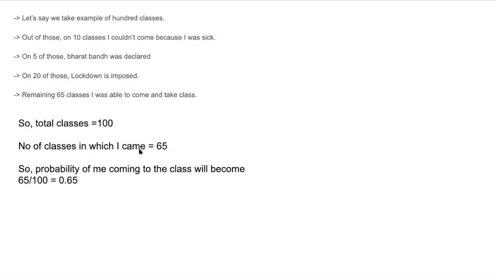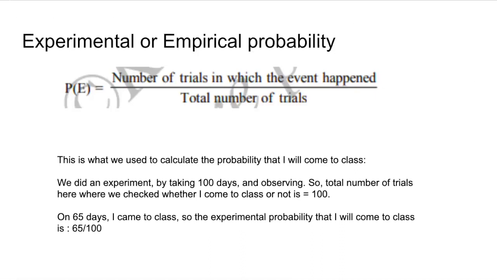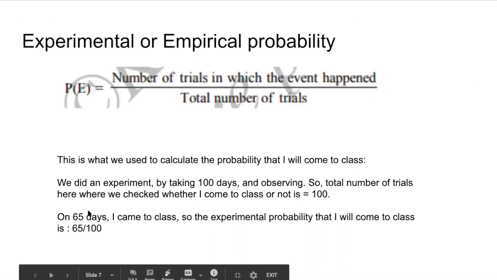So the number of times the event happened is 65 times. The number of times the experiment was done is 100 times. So 65 by 100 will be the probability of this event, that is, me coming to class. So now we got some number. So now what we can tell is 65% of the time, or 0.65, is the probability that I will come to class. So this is what we have learned up to 9th standard.